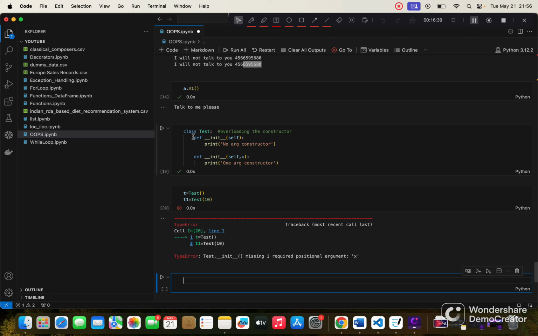So here what's happening is, as soon as I created this second method, def underscore underscore init self x, the first method is no more available. We cannot use it. Python does not let us use 2 methods with the same name. So the first method is gone.